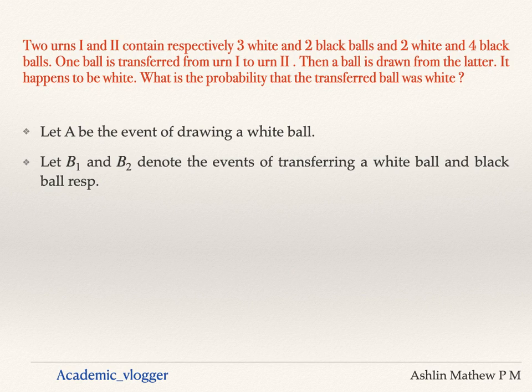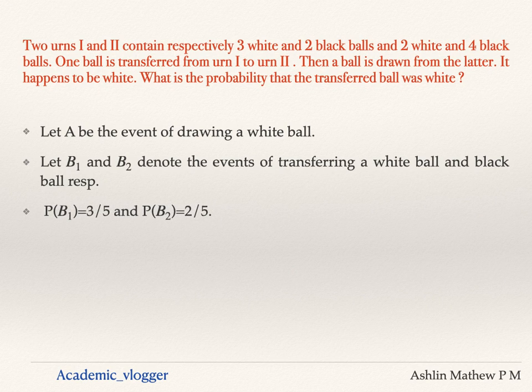So we define these three things: A as the event of drawing a white ball, B1 as transferring a white ball from urn 1 to urn 2, and B2 as a black ball being transferred from urn 1 to urn 2.